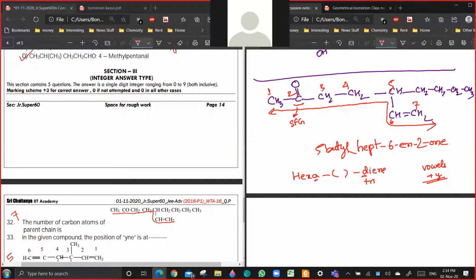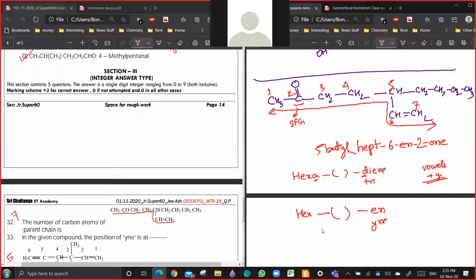Are you getting a point? So D is okay, but if you are having, say, hex, en and yne. Obviously, we can't drop the first word letter, but we can always drop the last letter. Are you getting a point? So if there is an E or a Y or an I or an O, you can drop this part.